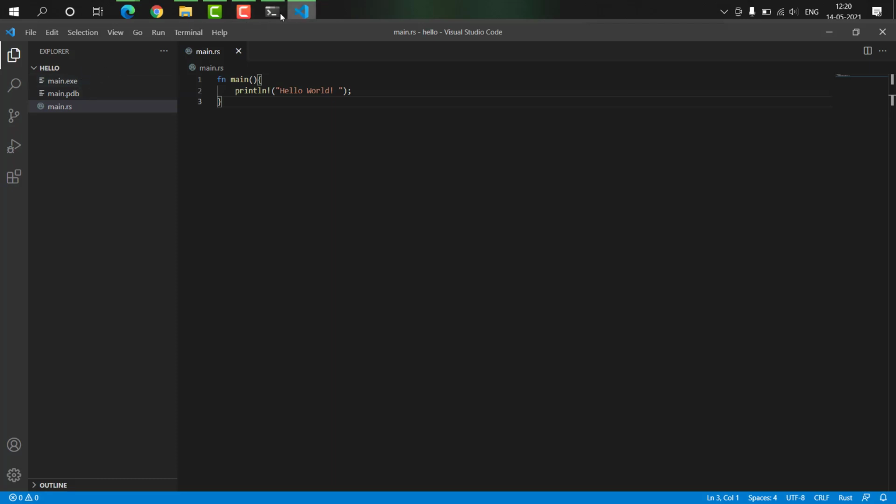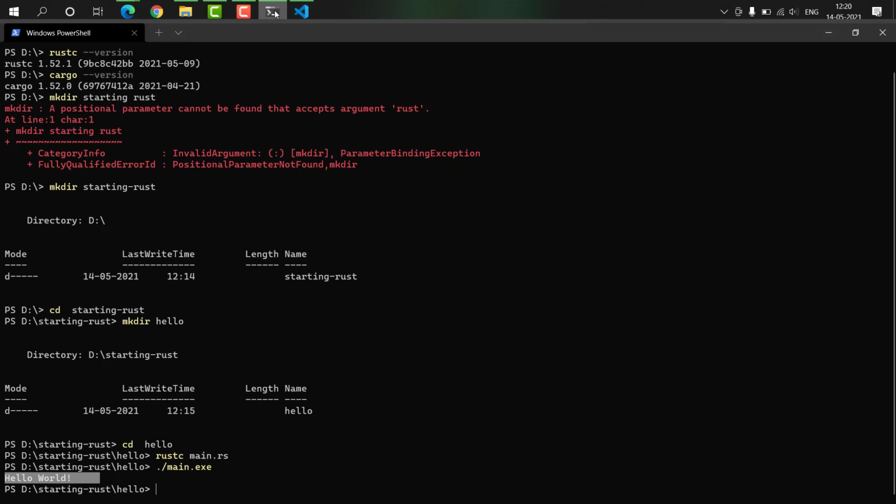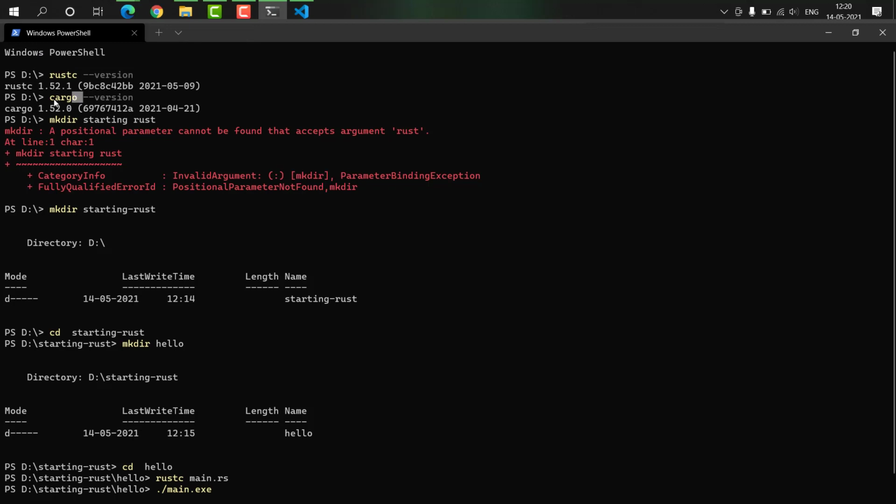Okay, getting back to the terminal. So that was what we did. We just wrote our first Rust program. Now there is something else I just mentioned above, that's cargo. You now know that rustc is used to compile our Rust codes or the Rust files we come across.